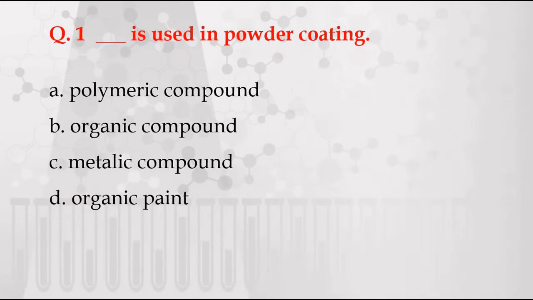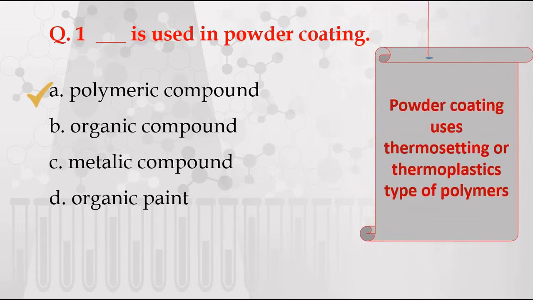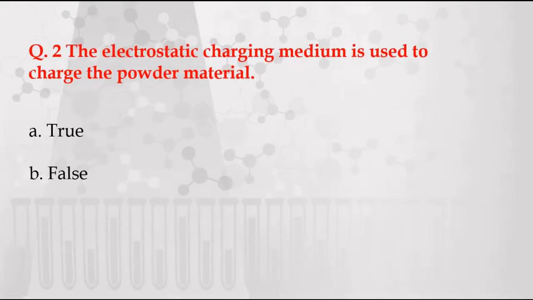So this is question number 1. Dash is used in powder coating. The options are given: A. Polymeric compound, B. Organic compound, C. Metallic compound, D. Organic paint. The correct answer is A. Polymeric compound, because in powder coating the thermosetting or thermoplastic polymers are used as a powder and they are the polymers.